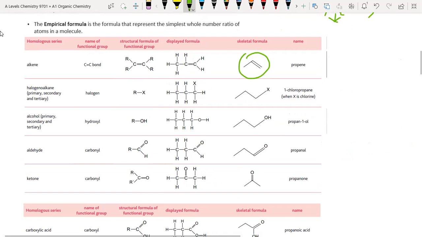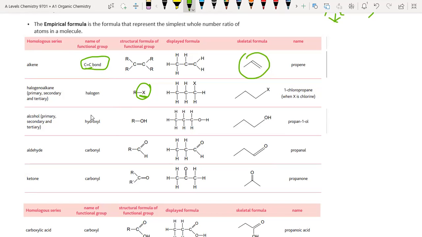Name of functional group. What is a functional group? As we have discussed, alkanes have no functional group. So this is the functional group of alkene. In halogen compounds, H is replaced by a halogen atom, which is represented by X in the general formula.